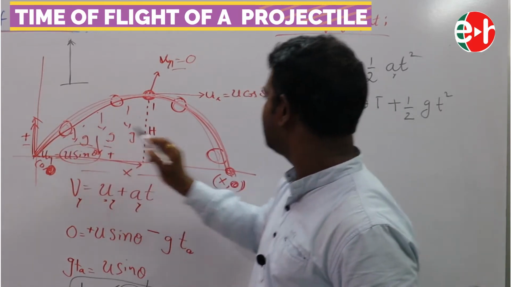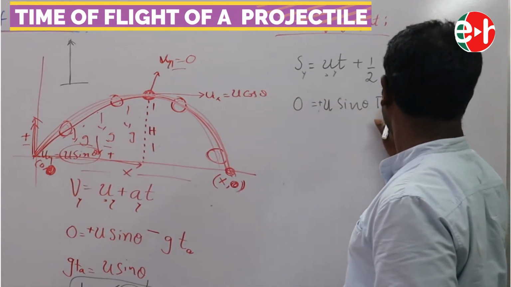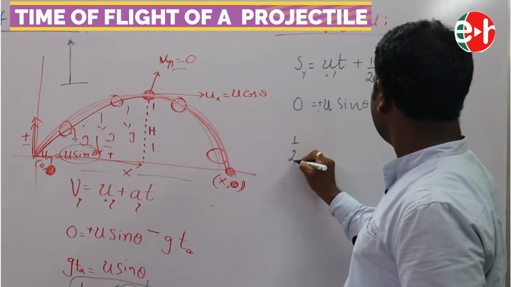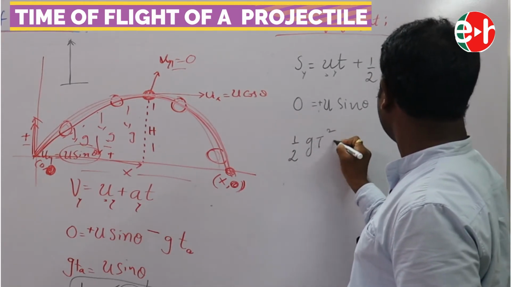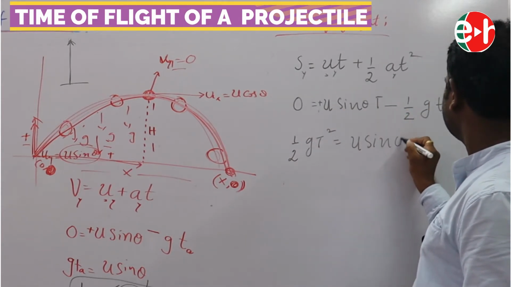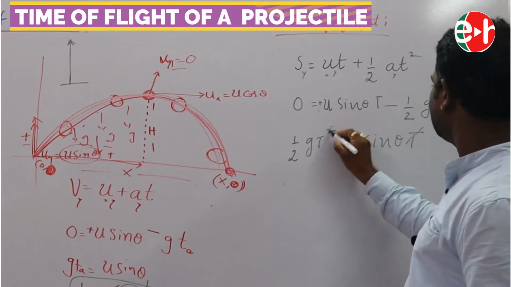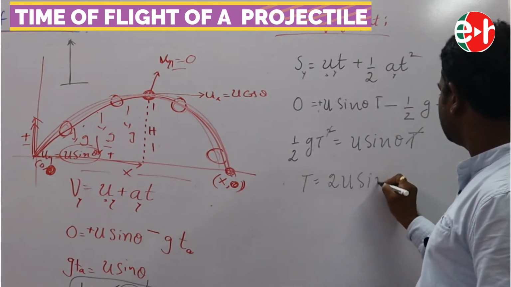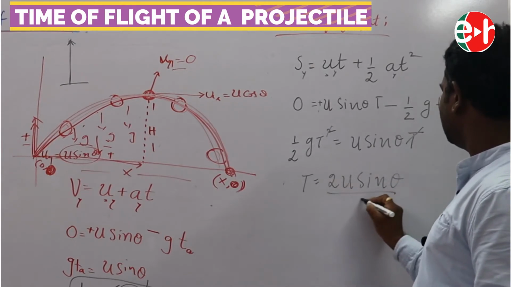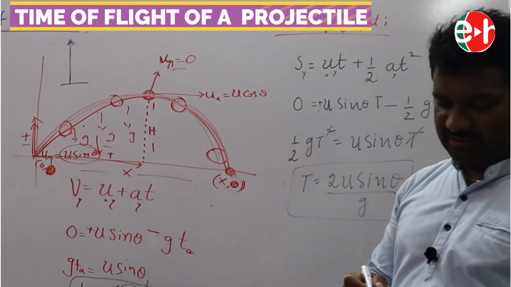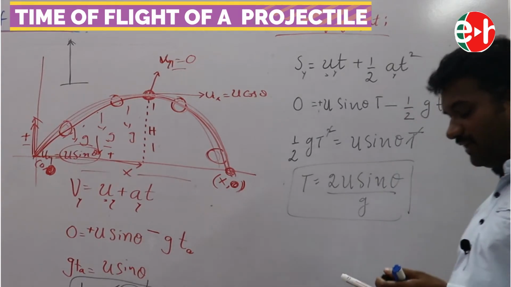So if this is plus, this is minus. So half g T square is equal to u sin theta into T. This T gets cancelled and T is equal to 2u sin theta by g. This is our formula for time of flight.